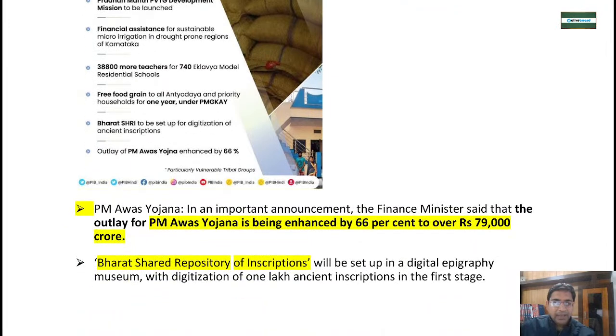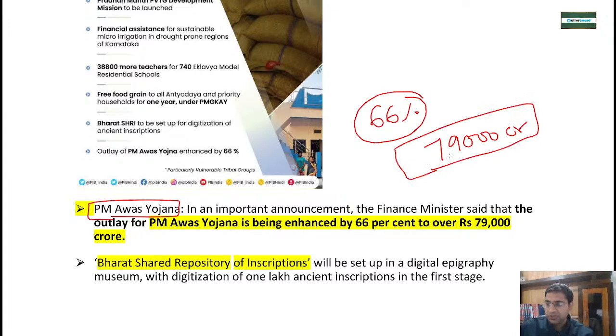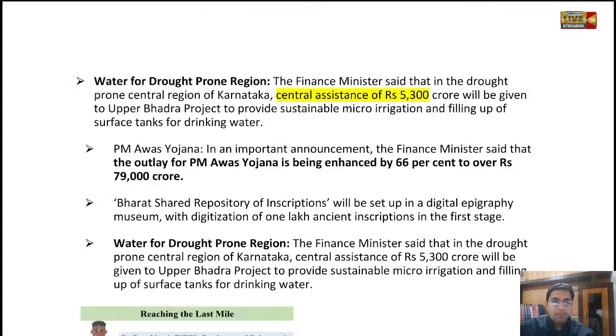Now comes the inclusive mix. First of all is over, then PM Awas Yojana, Pradhan Mantri Awas Yojana. So now the amount has been increased by 66%. That is a very huge amount that has been increased, and 79,000 crore has been sanctioned in this budget for PM Awas Yojana. PM Awas Yojana is very, very important. This figure everybody should know.